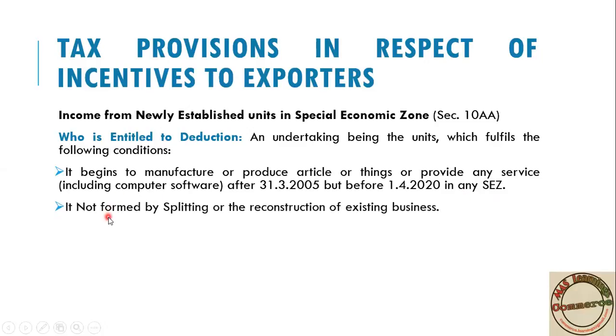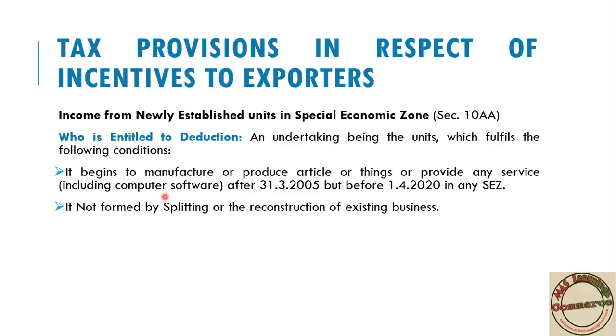Then next, it is not formed by splitting or the reconstruction of an existing business. Suppose you already have one business in a special economic zone and you are not eligible to take the deduction. In that case a few members will start another business which produces articles or provides services including computer software to get the tax incentive.